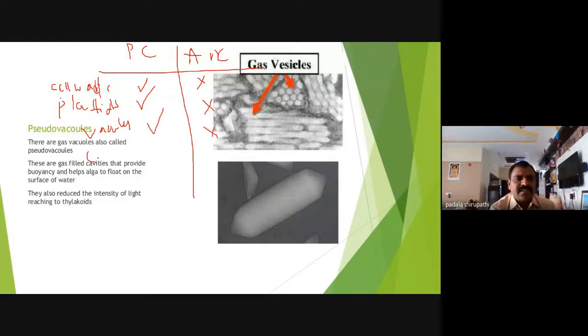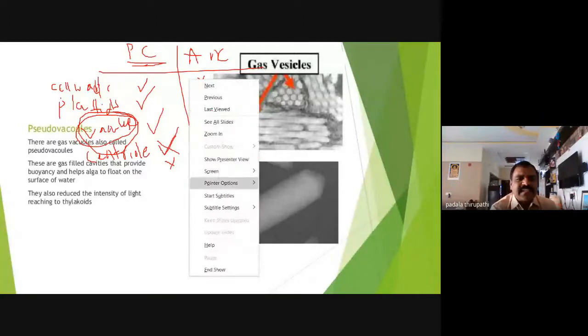Then centrioles: a pair of centrioles we can call a centrosome. Centriole is absent in plant cells. Centriole is present in animal cells. So these are the main differences. Here, what we are going to discuss in this slide is the vacuole. Vacuoles are present in plant cells, but absent in animal cells. Okay, these are the main differences between plant cell and animal cell. Is it clear? Yes, sir.